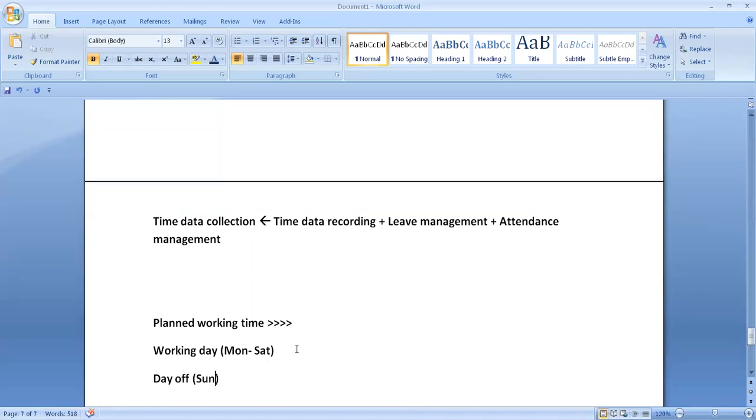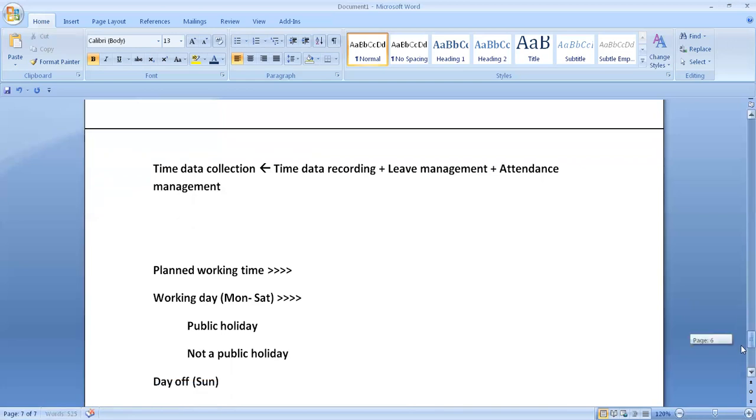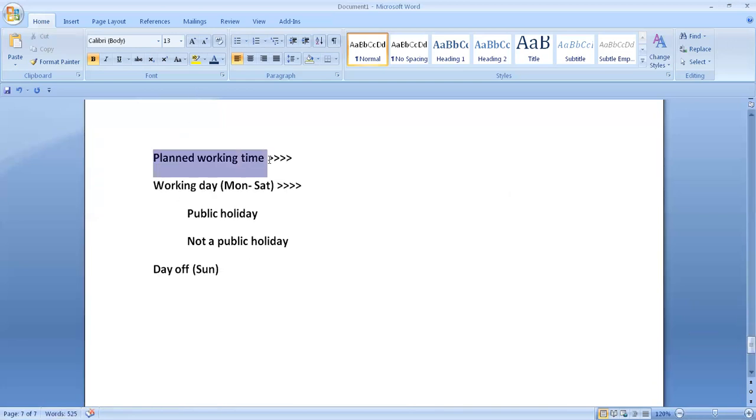So when you are saying working day, Monday to Saturday, again you can divide it into two parts. And what are they? They can be public holiday and not a public holiday. It can be any of these two things. So under planned working time, two things can be there: working day and day off.